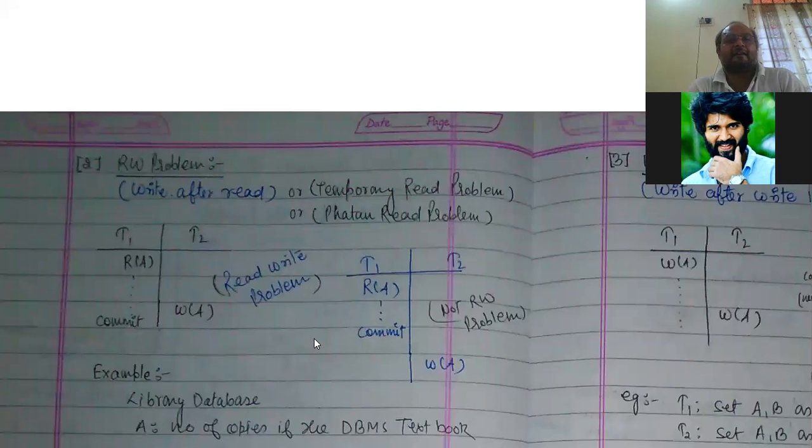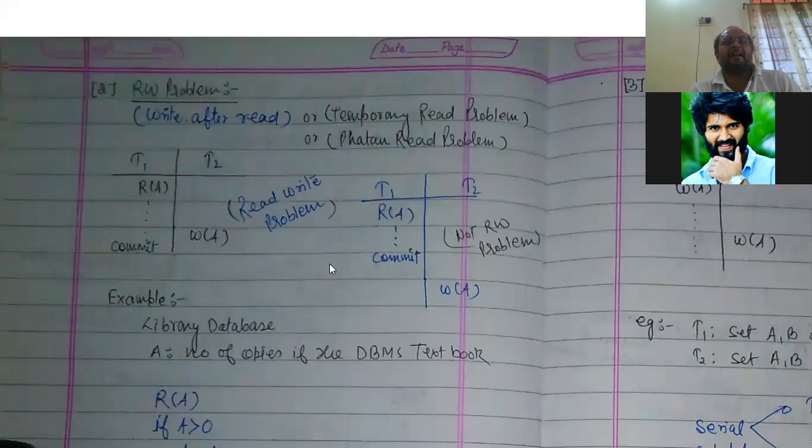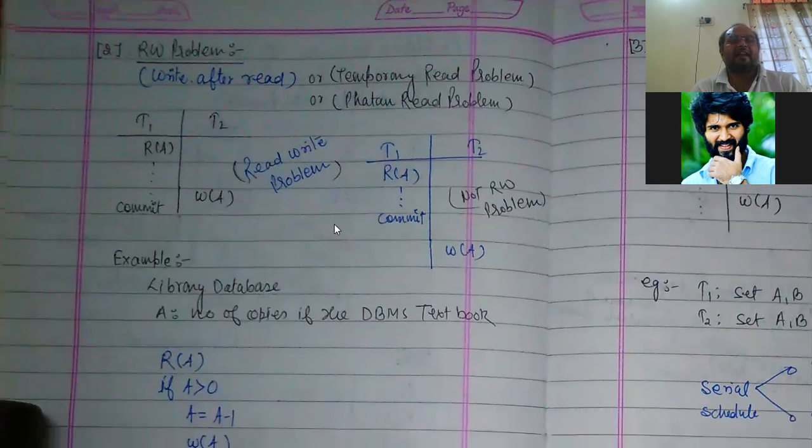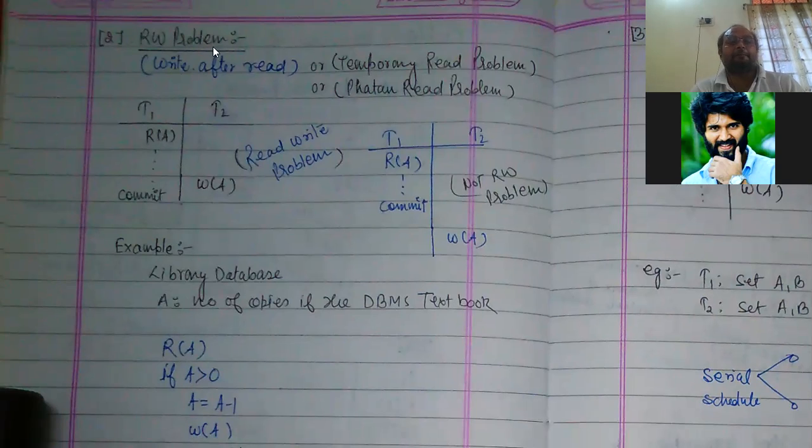The second problem arises. The first one was the write read problem, or dirty read problem. The next problem is the read write problem. Read write problem means write after read. The write is performed after the read operation. It is known as the temporary read problem or phantom read problem.